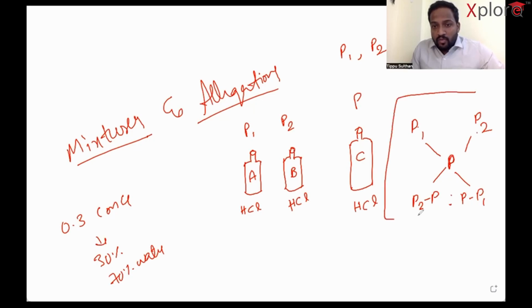So this is what the entire concept is all about, my dear friends. It means that P1 is the bottle A proportion, P2 is the bottle B proportion. If you mix them in the ratio P2 minus P to P minus P1, you will get the resultant P. If you do not understand this concept, let's see what can be done.